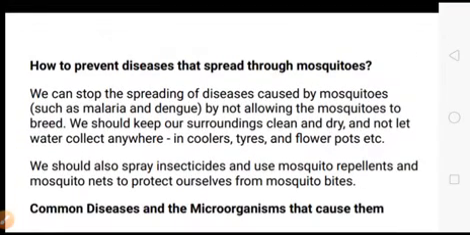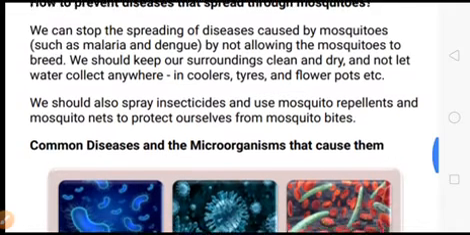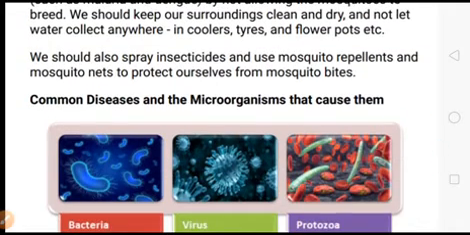How to prevent disease that spread through the mosquitoes? We can stop the spreading of the disease caused by the mosquitoes such as the malaria and dengue by not allowing these mosquitoes to breed. We should keep our surroundings clean and dry and not let water collect anywhere in coolers, tires, and flower pots, etc. We should also spray insecticides and use mosquito repellent and mosquito nets to protect ourselves from the mosquito bites.